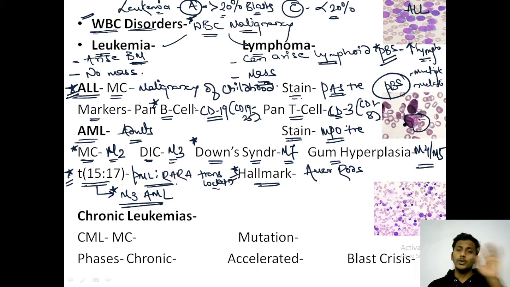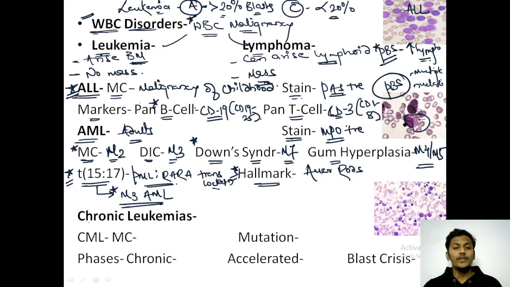Moving further, about ALL and AML you need to remember important points. ALL is PAS positive, AML is MPO positive. ALL will usually have an increased lymphoblastic picture in the peripheral blood smear, whereas AML will have increased myeloid cells in the peripheral blood smear. These myeloid cells will have the hallmark feature of Auer rods in the cytoplasm.